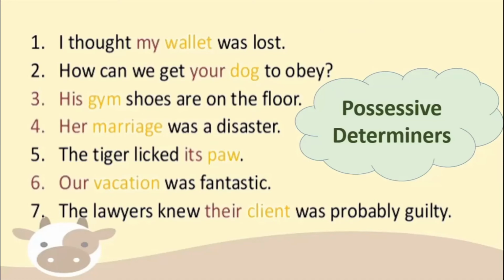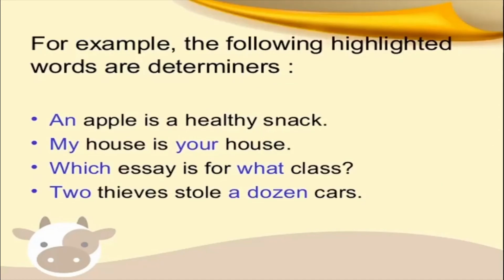Okay, let us look at some examples generally. So an apple is a healthy snack. So here an is what? It is actually an article. It is an indefinite article. But here it is a determiner. My house is your house. Which essay is for what class? Two thieves stole a dozen cars. So you can see many different types. Numbers also you can see over here. Isn't it? So these are all examples of determiners.